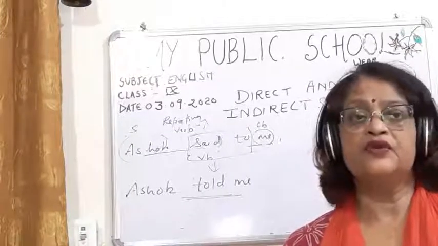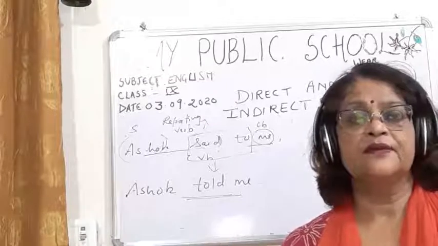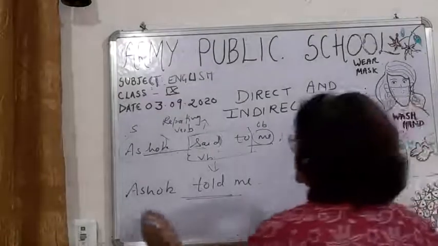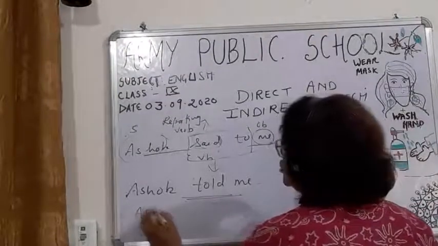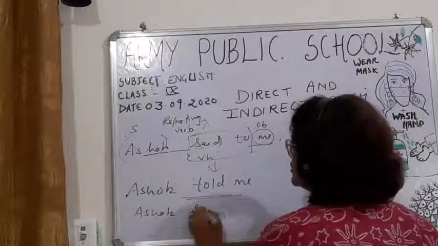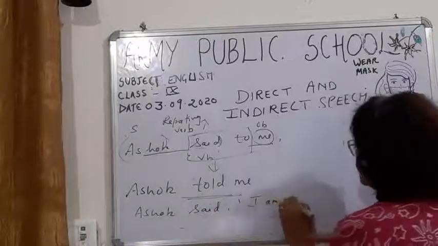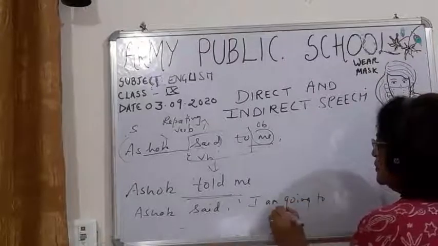Okay, then no change will be there, right? Like suppose the sentence was Ashok said, I am going to school.